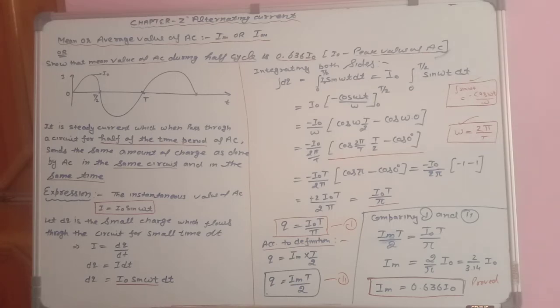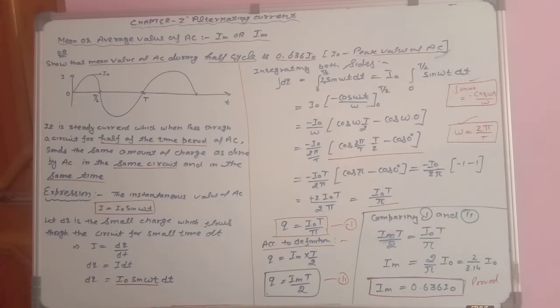Means just as AC sends charge in the same circuit in the same time, our steady current will also send charge in it. This is the meaning of this statement: it is that steady current which when passed through the circuit for half of the time period sends the same amount of charge as done by AC in the same circuit in the same time.